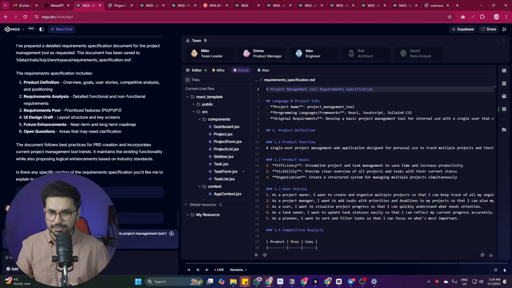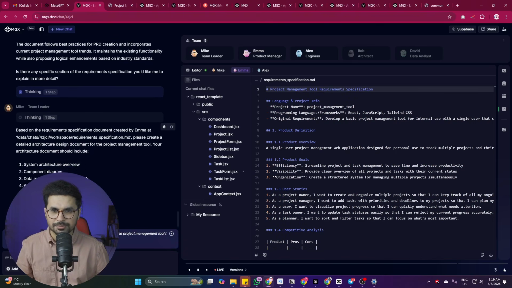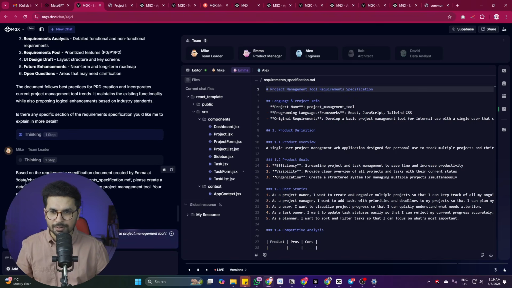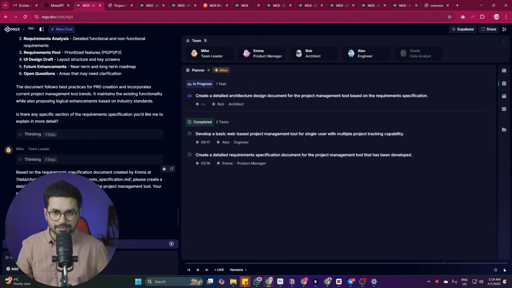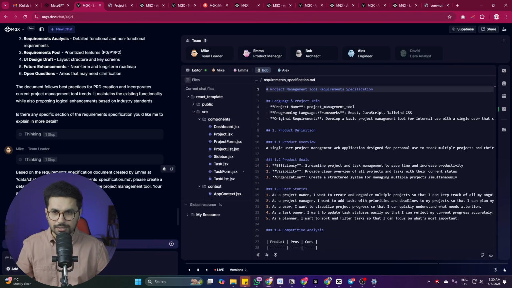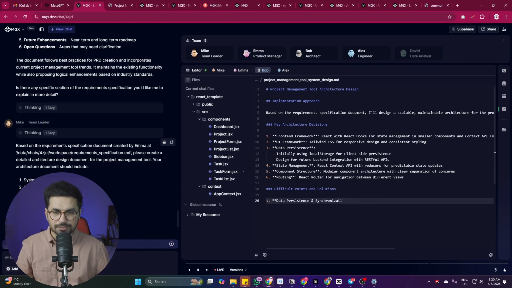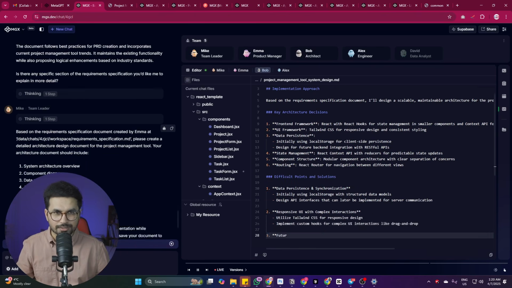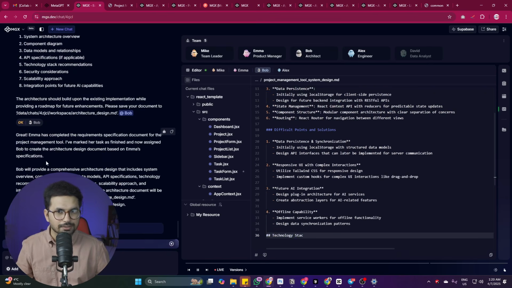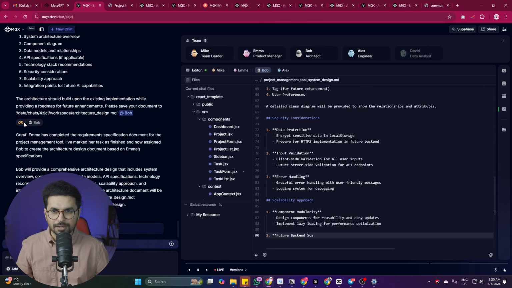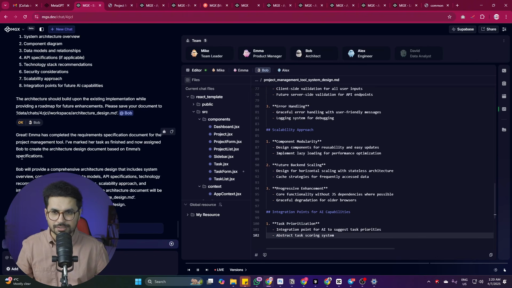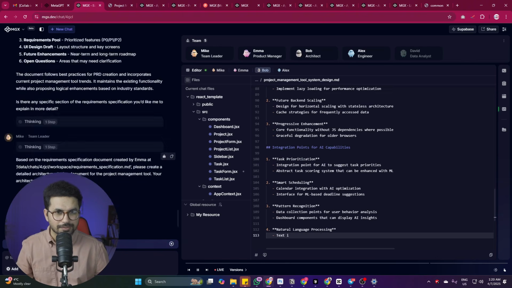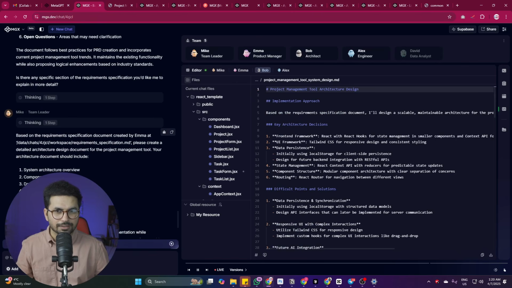Perfect. So now Mike is back. Mike is saying that based on the requirement specifications document created by Emma at this file, this is the location of this file, please create a detailed architecture design document for the project management tool. Your architecture document should include the following. So now Mike is asking Bob to start working on the architecture of this project. So Bob has already started working on this task. Perfect. So let's just wait for Bob to finish the architecture of this project and see how it looks.